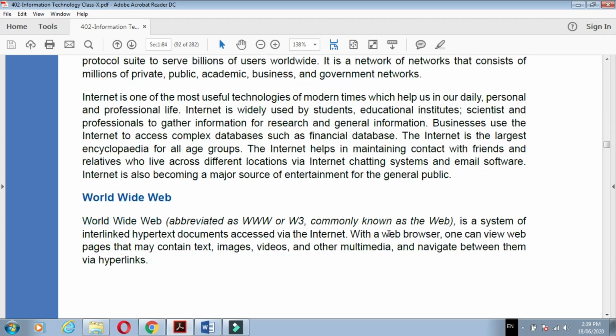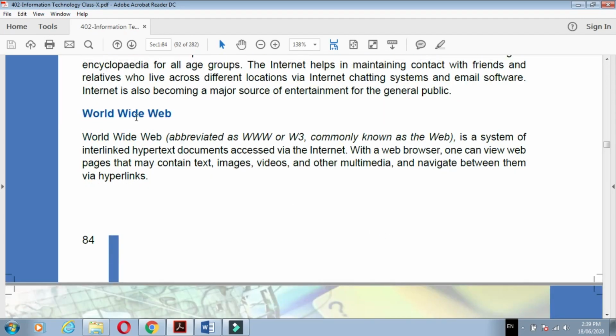Now the next is World Wide Web. What is World Wide Web? See, World Wide Web is also abbreviated as WWW or W3, and commonly it is known as the web. What is this World Wide Web doing? See, World Wide Web is a system of interlinked hypertext documents accessed via the internet. Interlinked hypertext documents. You know the hypertext document and how they are interconnected? See, I will show you.